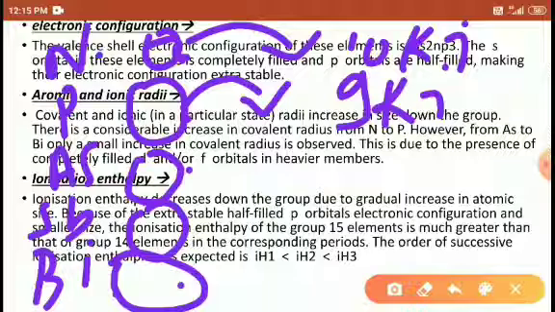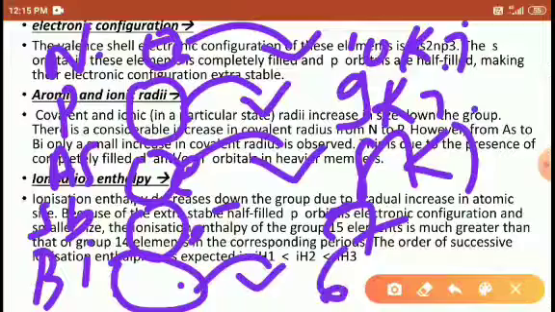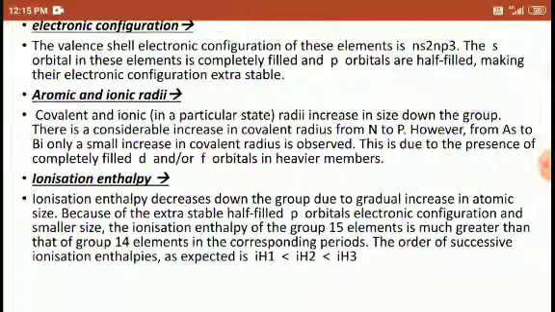So the elements at the bottom require less ionization enthalpy compared to the top. This one requires 8 kilojoule per mole, again this one requires 7, and this requires 6 kilojoule per mole of energy. Right, students?